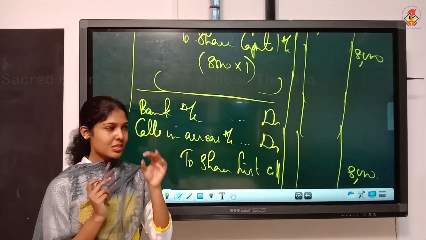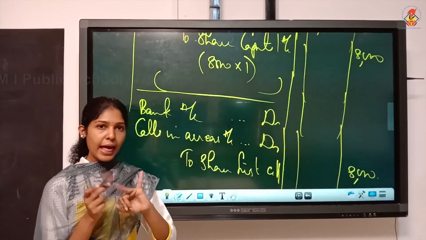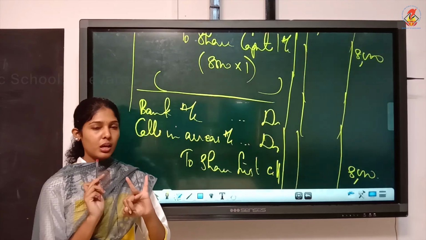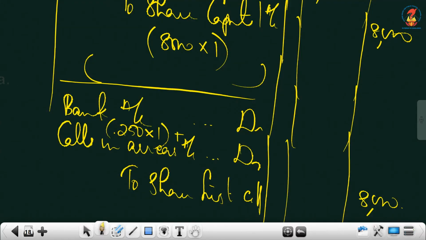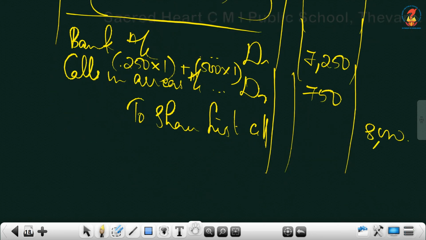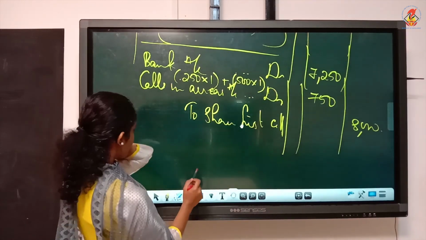Don't get confused. Read the sentence once again. Read it carefully. So here the meaning is A and B didn't pay the first call. So A is holding 250 shares and per share is 1. So 250 into 1. B is holding 500 shares. So 500 into 1. So it's 500 plus 250, 750. And so the balance we can write for bank, that is 7,250. Understood? This is how you have to take the calls in arrears figure. Then we have one more call, no? Yes, second and final call is there. So we'll write the entries for that.